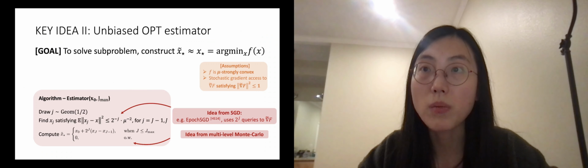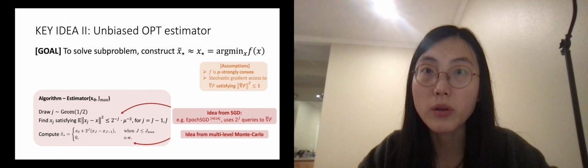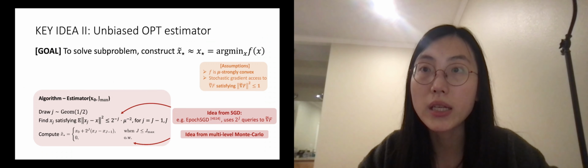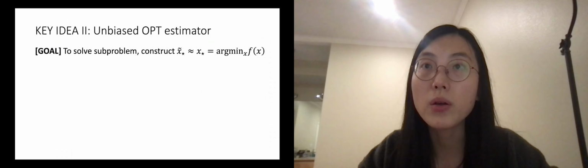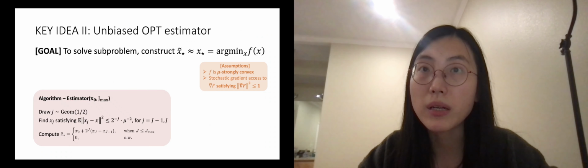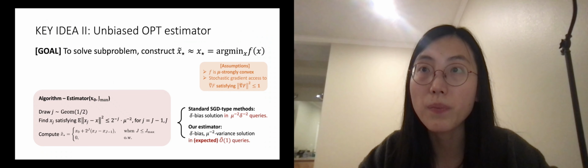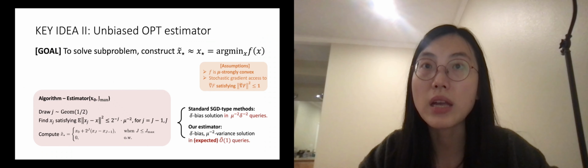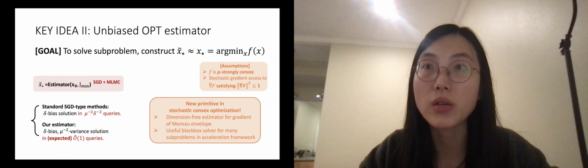Consider a strongly convex objective with access to its bounded stochastic gradient. We can build an unbiased estimator of optimal solution using geometrically decreasing iterates of SGD-type algorithms, building on the idea of multi-level Monte Carlo. Compared with standard SGD-type method, such estimates allow us to find a same delta bias solution in constant queries in expectation instead of 1 over mu square delta square queries by only incurring an extra moderate variance. Such an idea also serves as a new primitive in stochastic convex optimization and finds more utility for randomly smoothing non-smooth objectives and other acceleration frameworks.